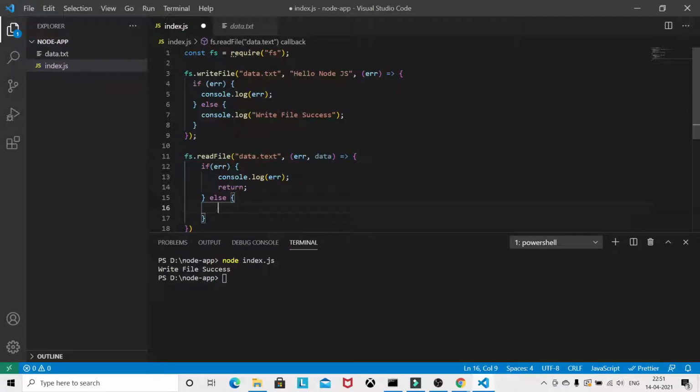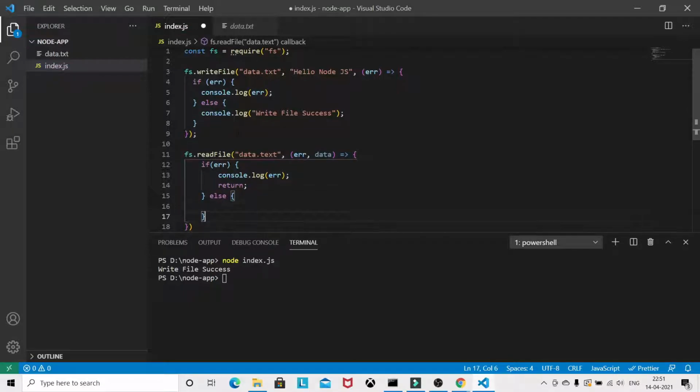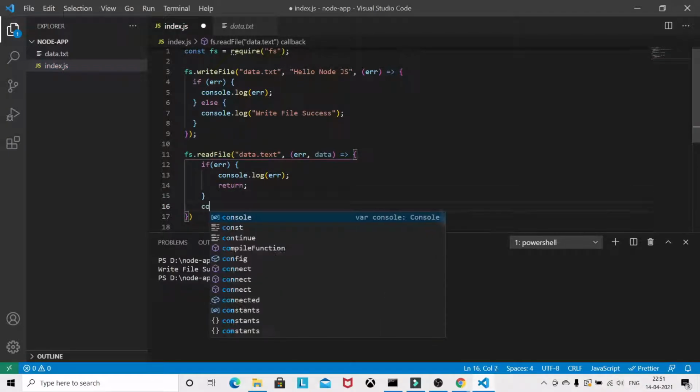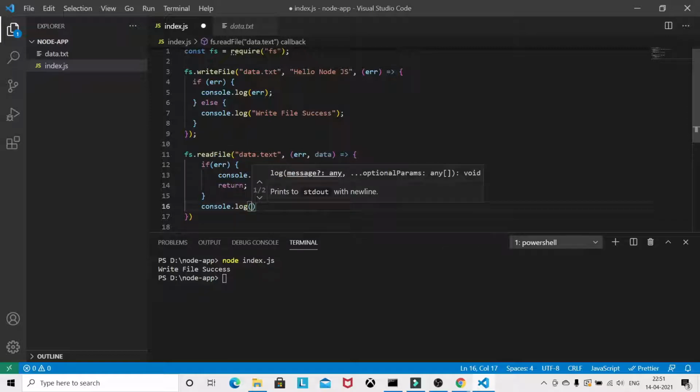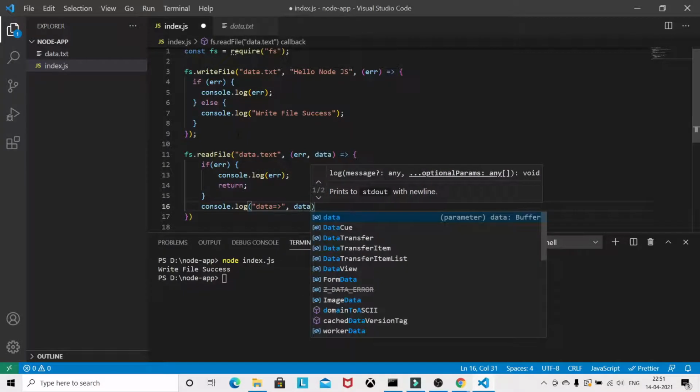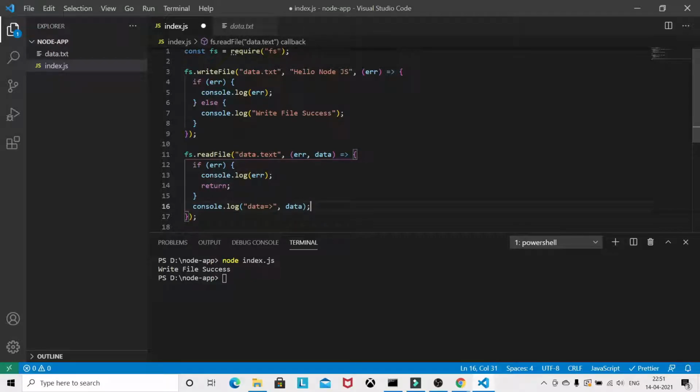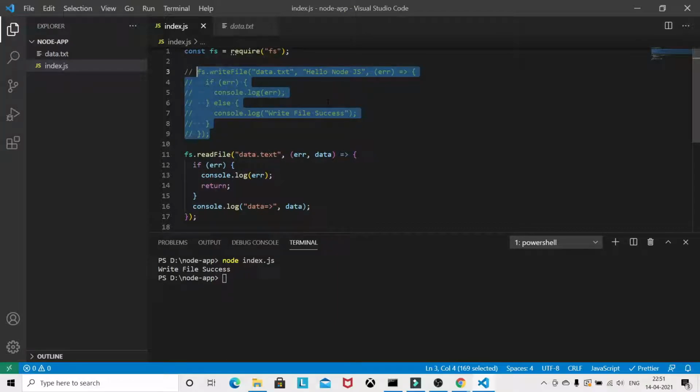There's no need for an else statement here. So console.log the data. For now, just comment this one out, because we have already performed the write operation. Let's see.